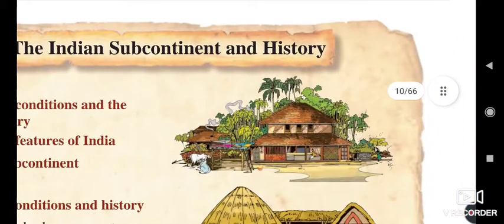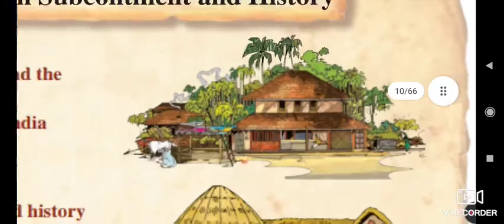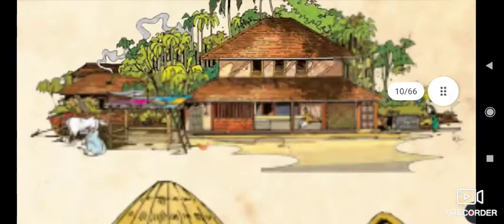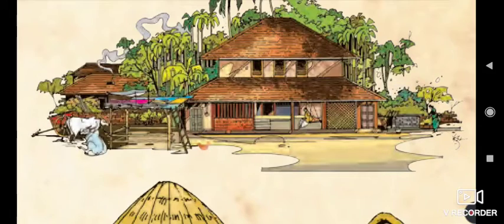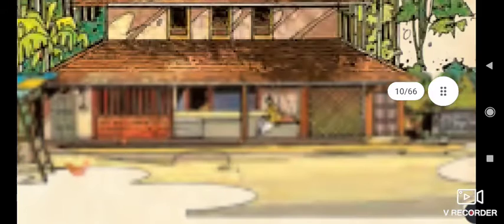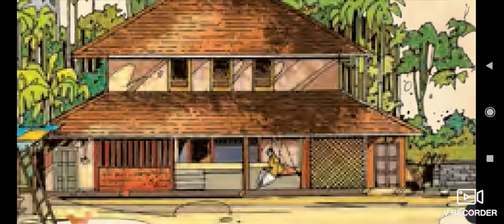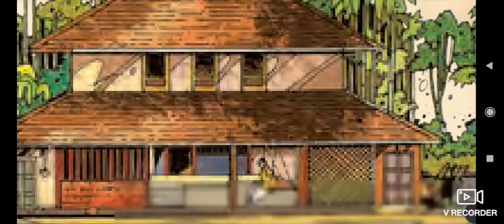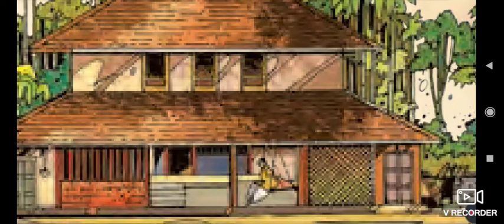So look at this picture. This picture is from Kerala. This style of houses belongs to Kerala. Let me make this picture broader. The pictures are disturbing, so wait.